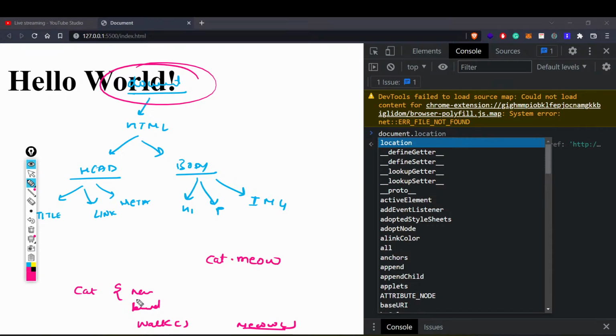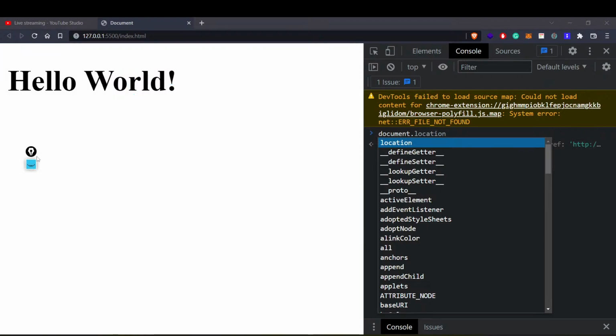Similarly, I want to access the name. So how will I do that? I'll do that by writing cat.name. So this is how you do things. If you have to access a function, you write the name of that object, you write a dot, and you write that function name. If you want to use a particular variable, you write that name, you add a dot, and you write that particular variable which you want to access. This is how you do things. So if we can do these things this way, let's do one thing.